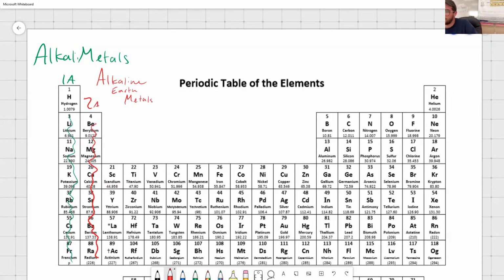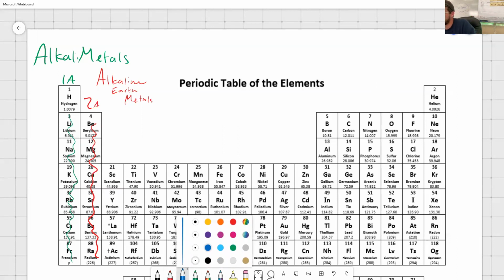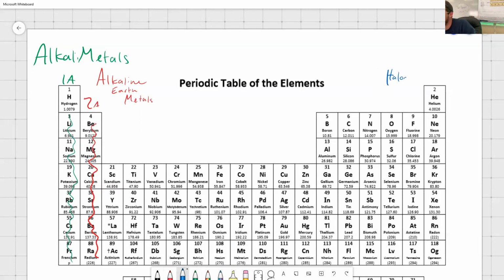The other 2 that I want you to know, let's switch. Am I going to run out of colors? Let's go for halogens. Ooh, that's too big. For halogens, we're going to color it in blue. But halogens are those guys right there. Your group 7A elements are your halogens.